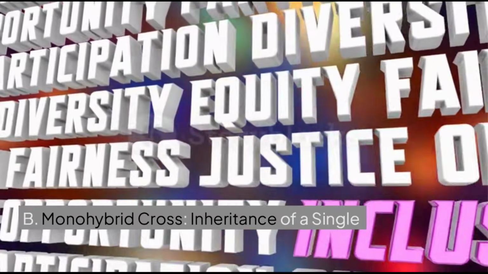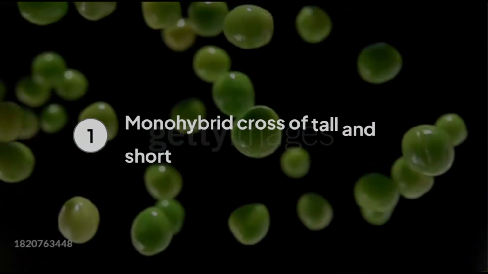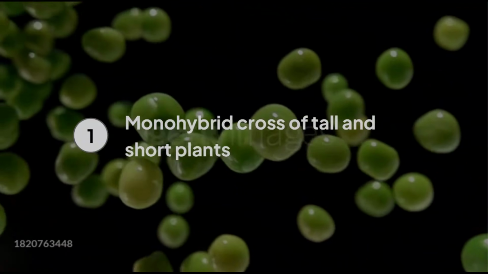B. Monohybrid cross. Inheritance of a single trait. Mendel crossed a pure tall, TT, pea plant with a pure short, tt, pea plant.